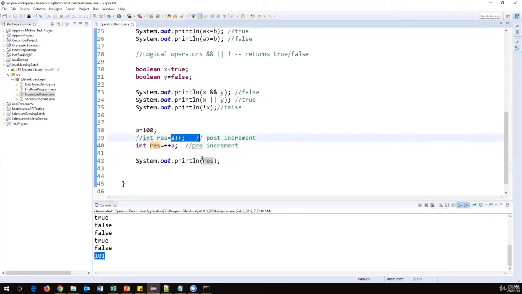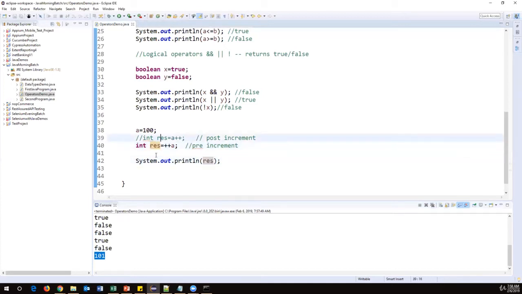Post-increment, first it will assign the value and then it will increment. Normally we use this statement in the looping statements. And pre-increment means first it will increment that value, then assign the value to the result, and we can print this result. Okay, so this is the basic difference between pre-increment and post-increment.